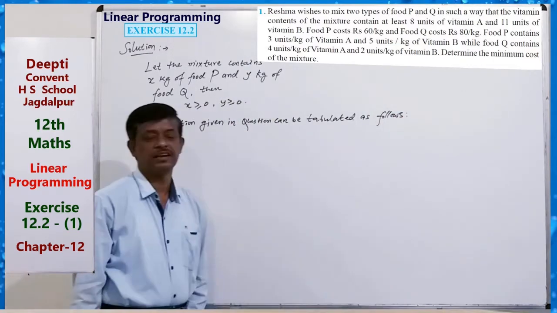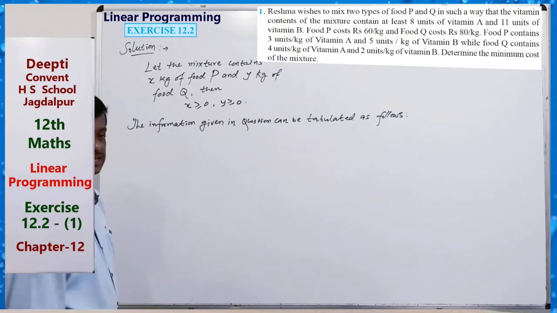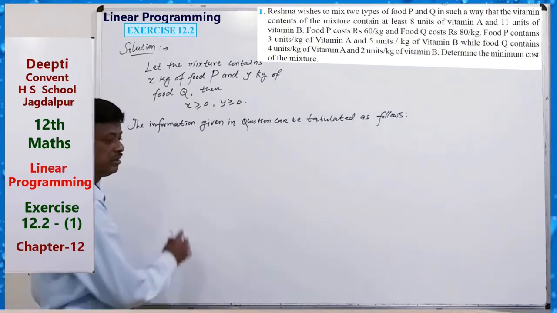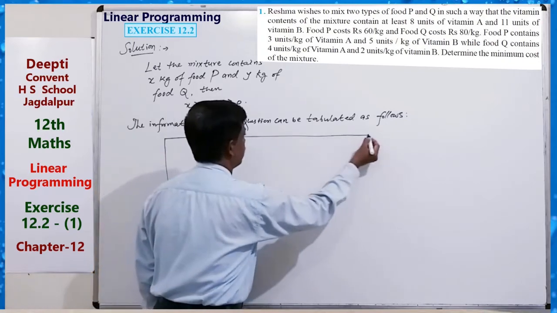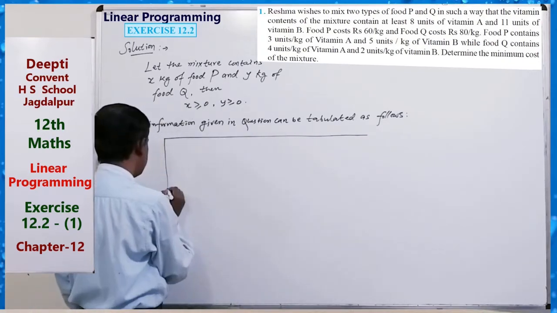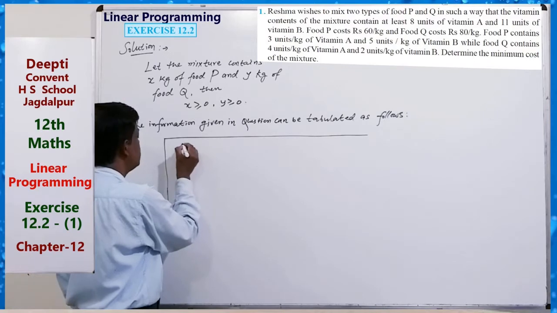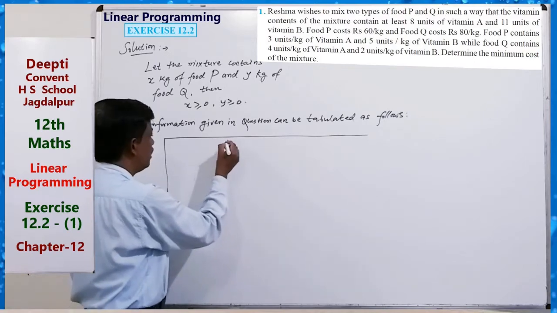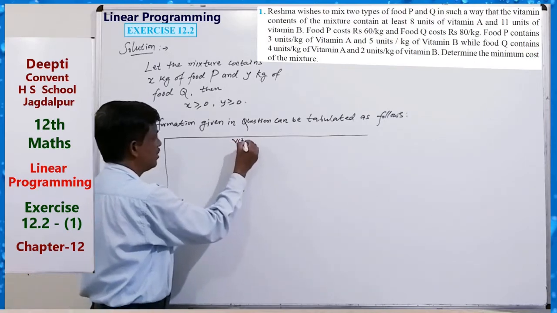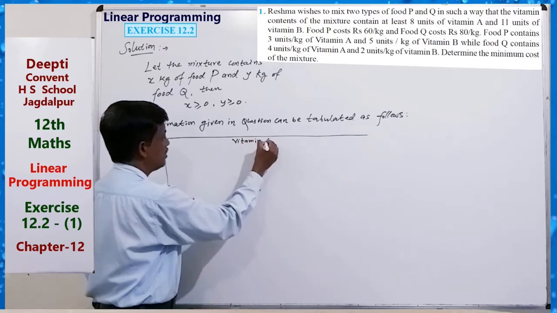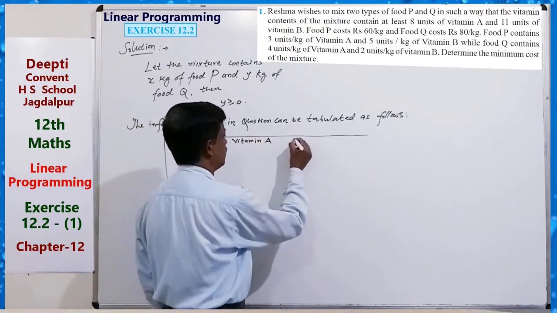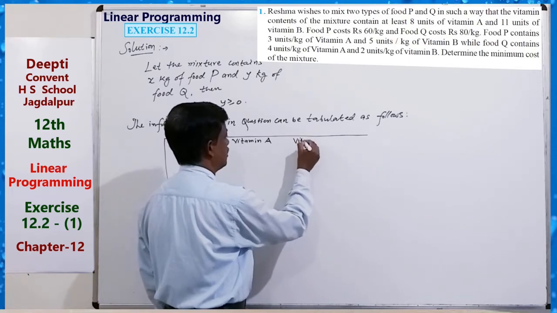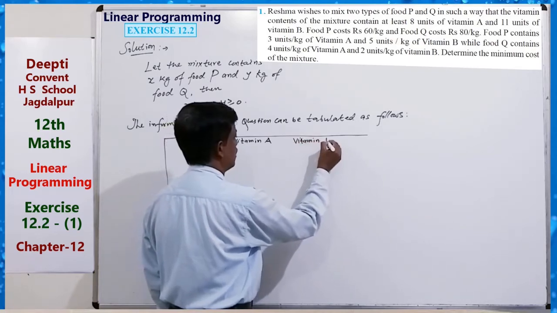You have to always write like this. So just make a table. Vitamin A and vitamin B. So here write vitamin A, and vitamin B also.